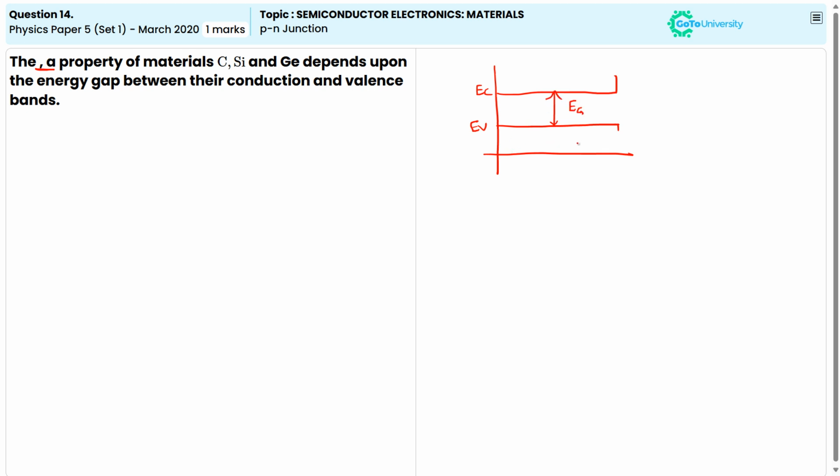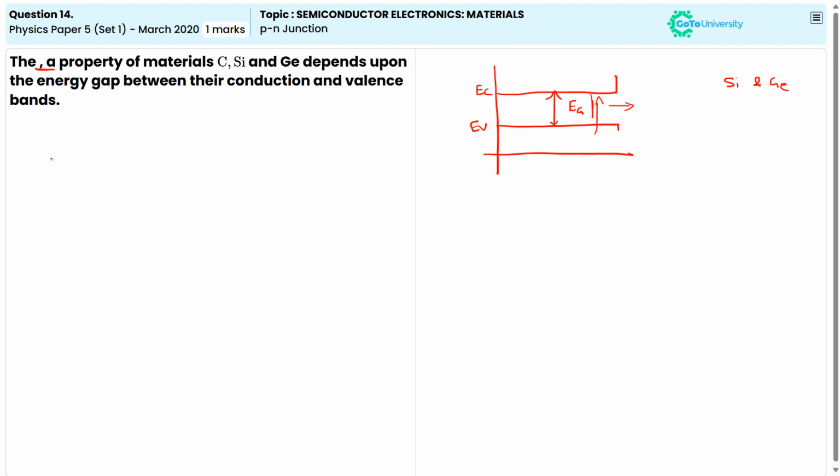So the electrical conductivity property of materials like silicon and germanium depends upon the energy gap, the band gap, between the conduction and valence band. So we know that semiconductors like silicon and germanium have relatively small band gaps, which allows electrons to be thermally excited from the valence band to the conduction band at room temperature.